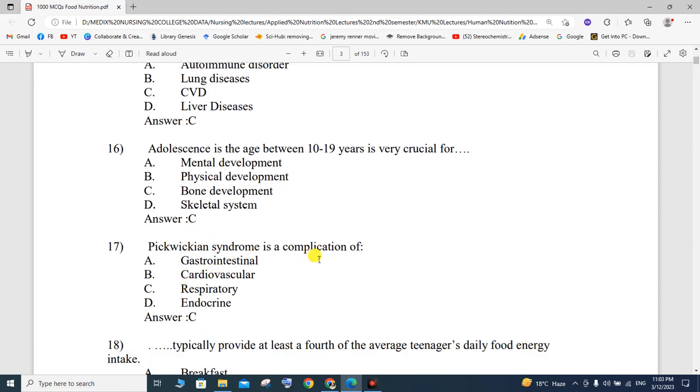Pickwickian syndrome is a complication of the gastrointestinal system, cardiovascular system, respiratory system, or endocrine system. So Pickwickian syndrome is a complication of the respiratory system.